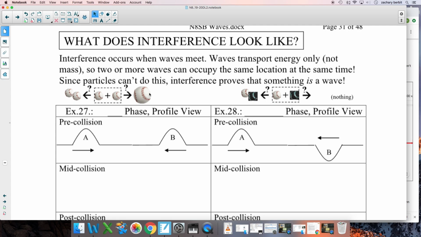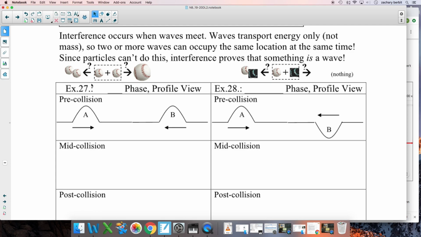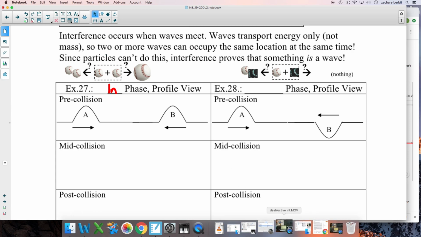Well, which one of these is more reasonable for waves? Well, let's check it out. So right here, example 27, we're going to do a lump coming towards a lump. You can kind of think of this as a pulse or a crest coming towards a crest, A and B. They're both the same width, they're both the same height, and because these two are both looking the same but heading toward each other, we call them in phase. Another way you call that is 0 degrees out of phase, but in phase. So here they come. What happens when they hit each other? That's the question.